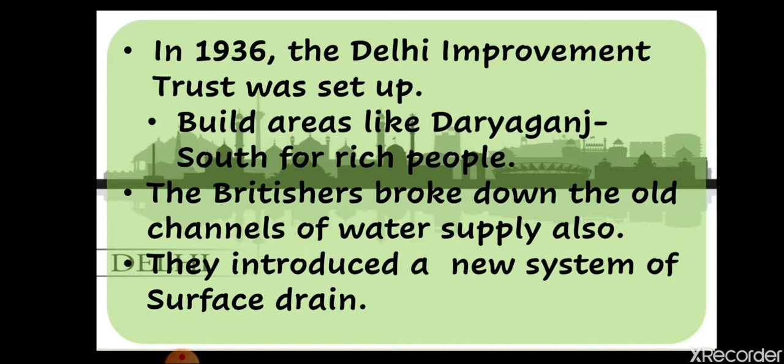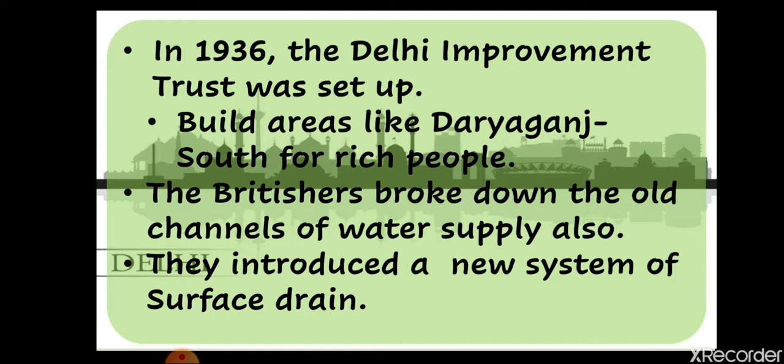Now students, if I talk about what happened to these schemes of Britishers of improving or extending the city of Shahjahanabad, basically they failed in this. Because they changed the water supply and broke up the old water supply, the population of that place started lacking water.